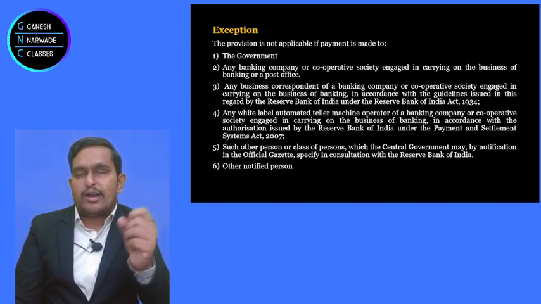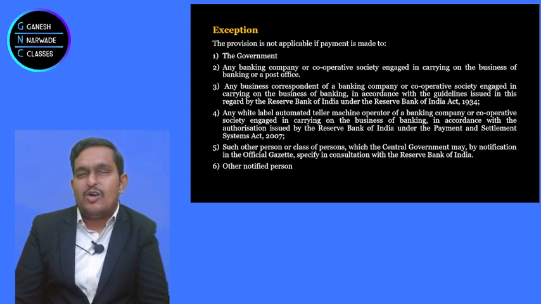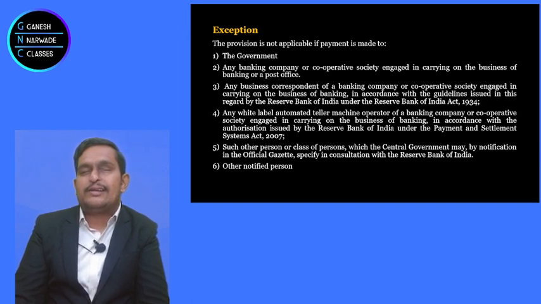If a business correspondent withdraws the cash, or... The government, under the Payment and Settlement Systems Act 2007, gave the power to create white labeled automatic teller machines.